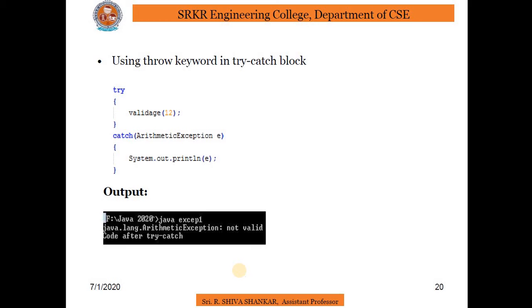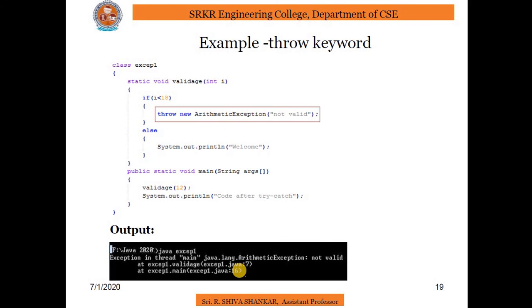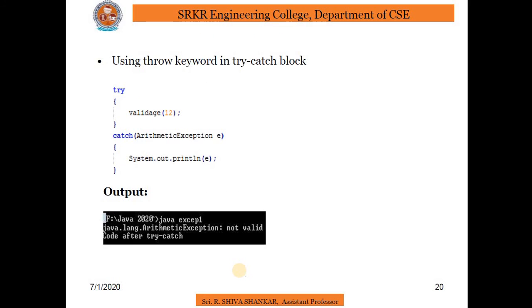Coming to using the throw keyword in a try block. Same thing: previously I did not use a try block, I simply used an if else statement. If I use a try catch block for the previous example, then we are going to execute the code after try catch, and we get output like this. You have to observe clearly.